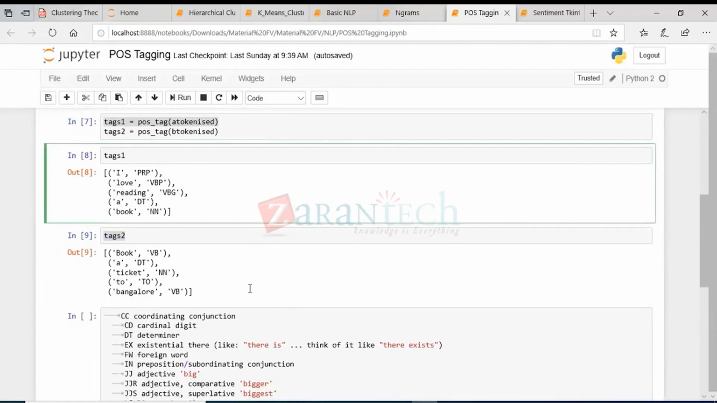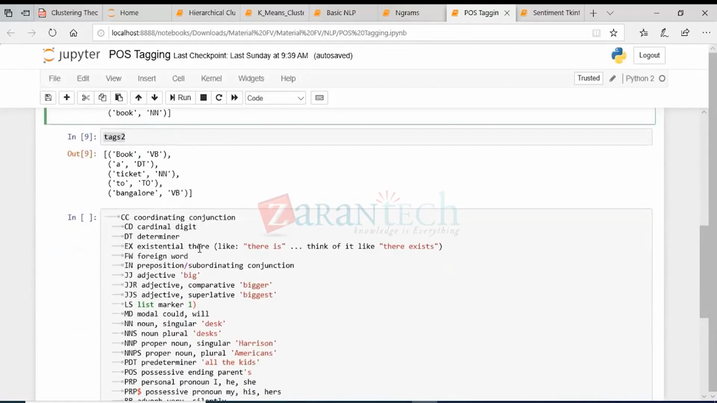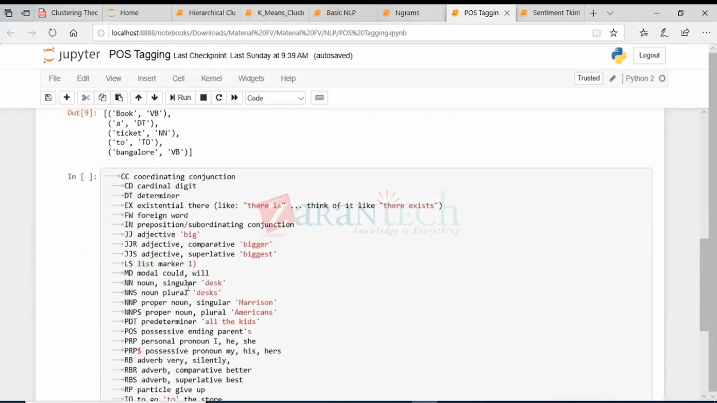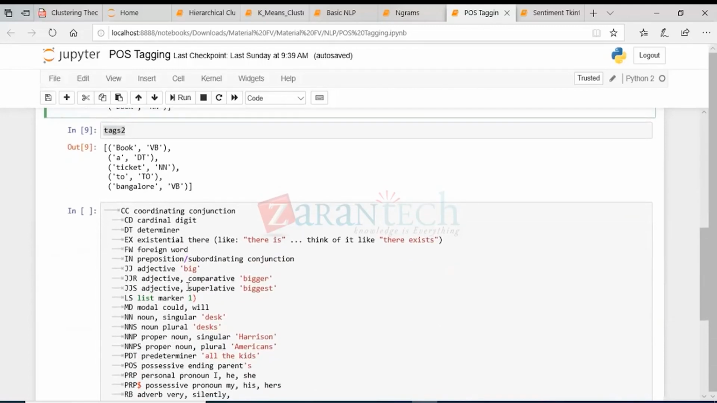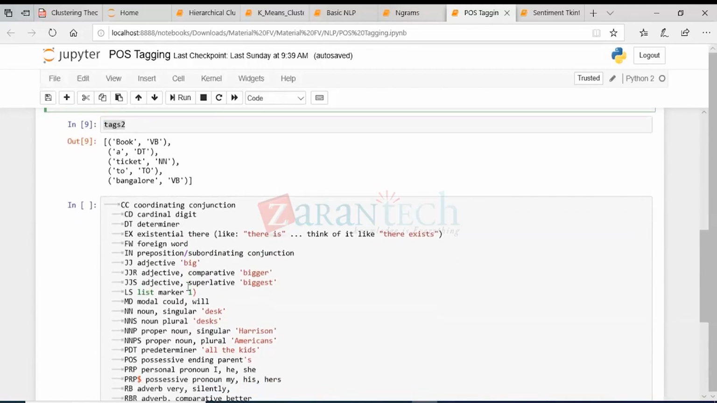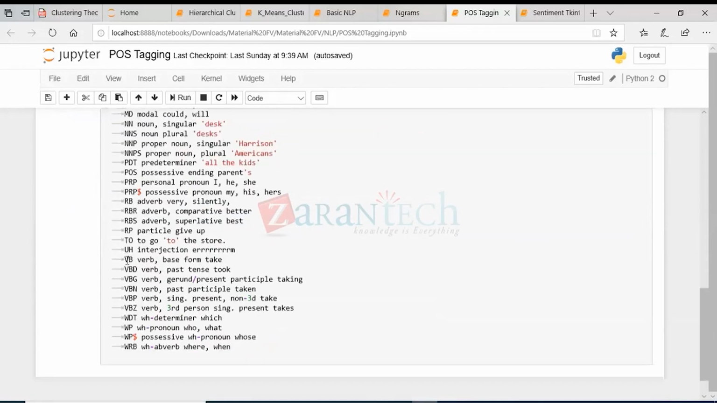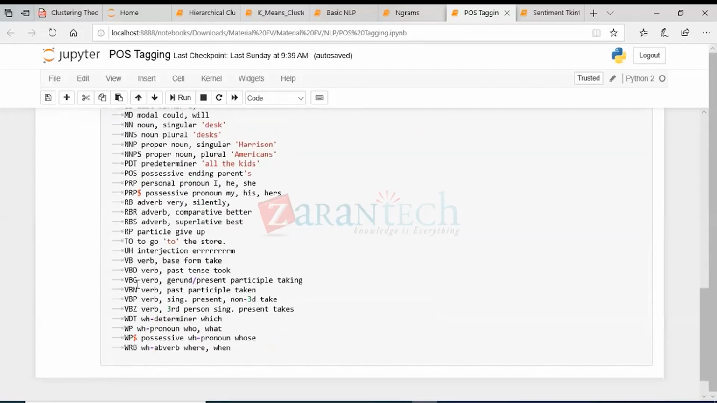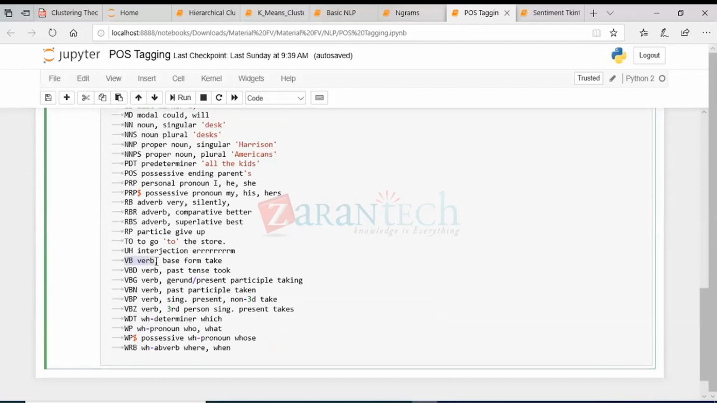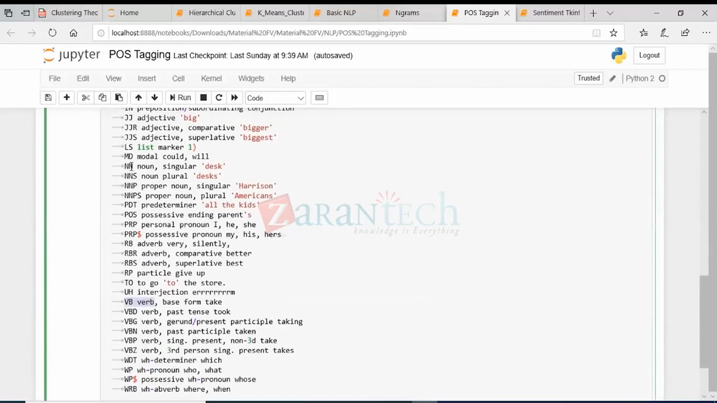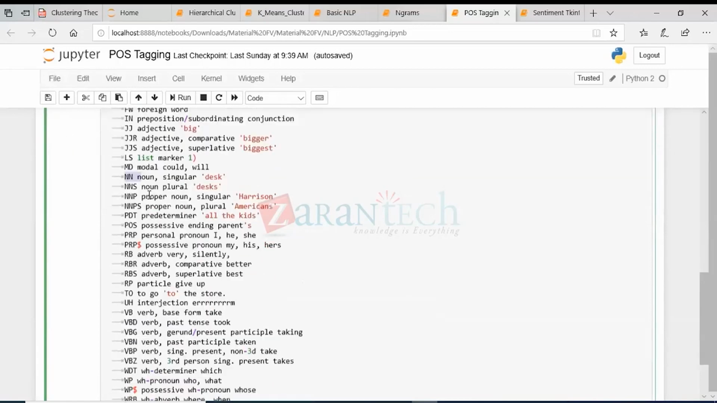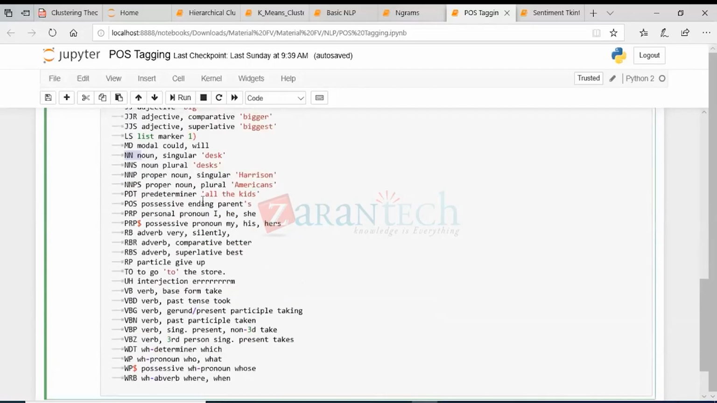Okay, so I'll just share this. At the end, I'll share the various POS tags that can be assigned to each word. Here you see it was assigned as NN and VB. VB is nothing but verb, and NN is nothing but the noun here. I'll share the notebook so that you can refer to this entire list and keep it with you for reference.